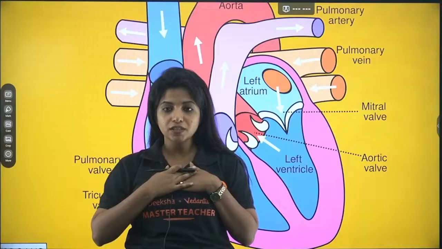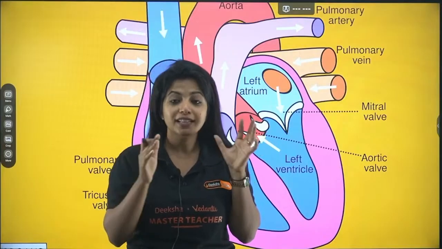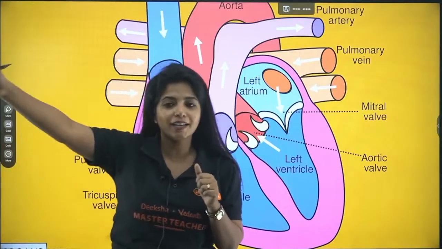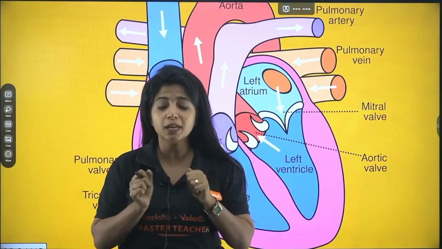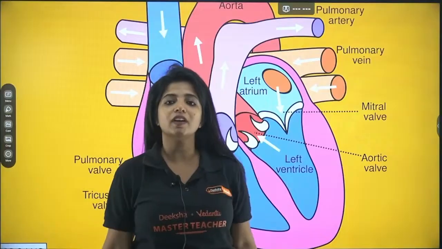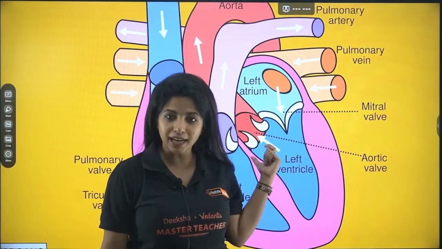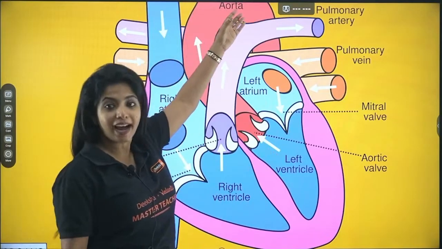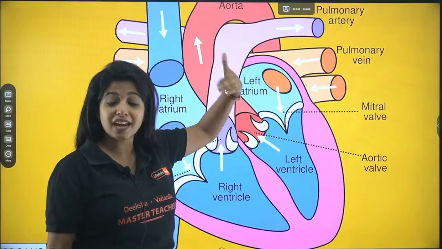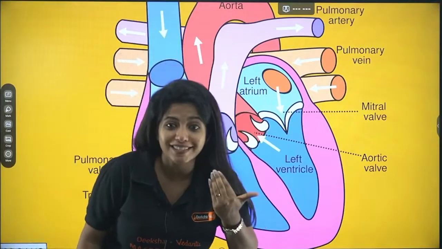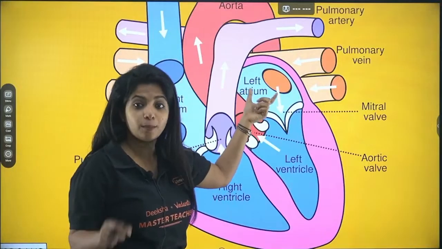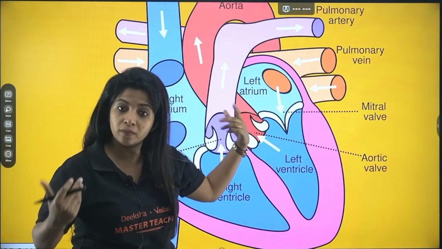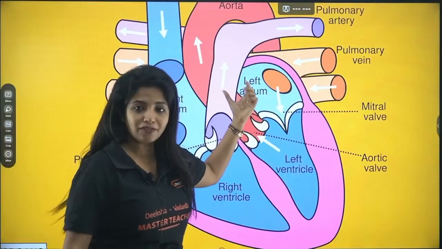Now the blood of our lungs is oxygenated. This oxygenated blood cannot directly go to the entire body, unlike in fishes, because they were small. But in us, we need a pumping system because our body is very big, my dear children, which is why we need a heart. So the oxygenated blood which comes from the lungs directly comes to the left atrium. Lungs, L, and left atrium, you can remember like that.